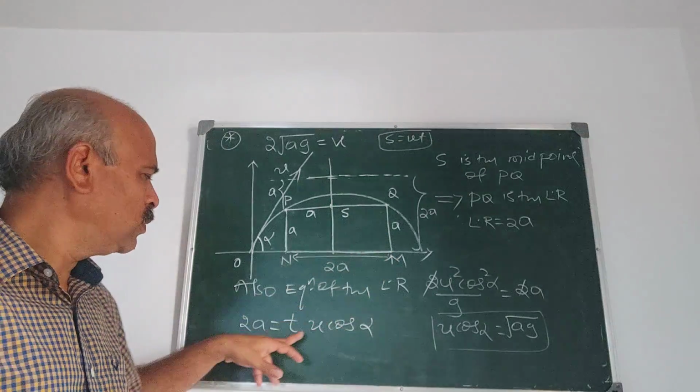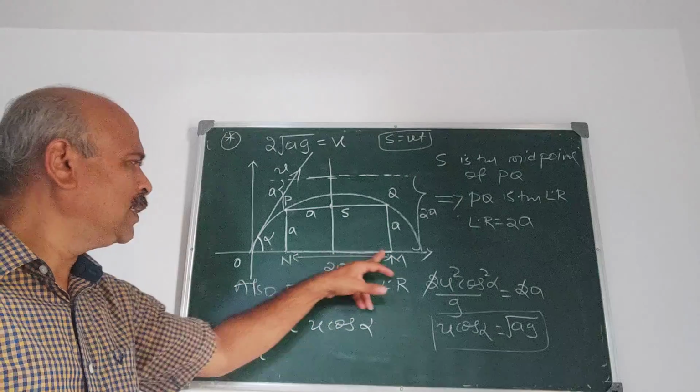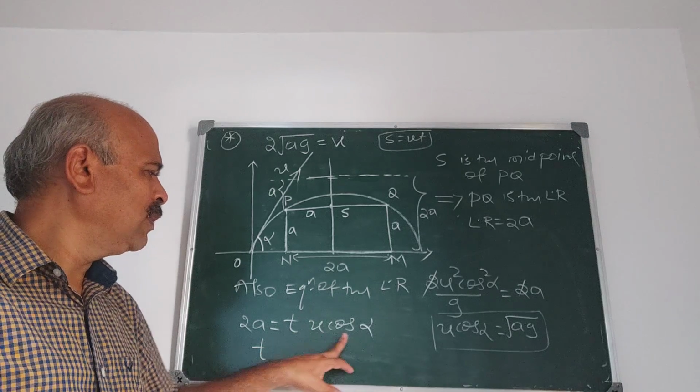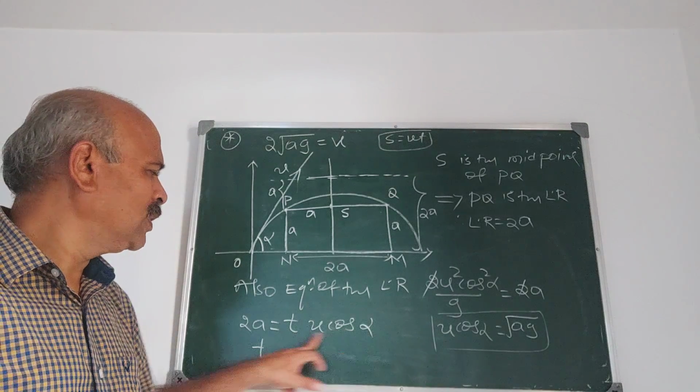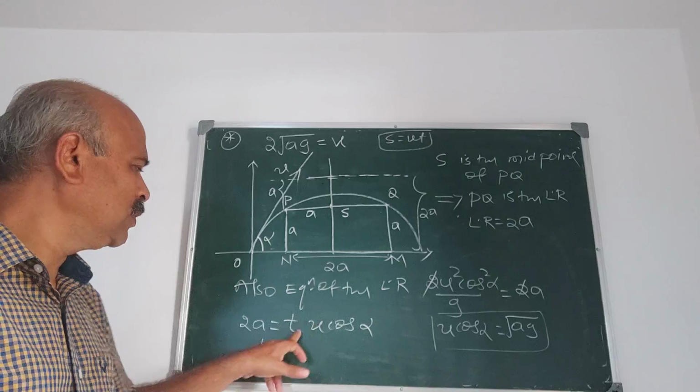We have the distance 2a, and distance is velocity into time.